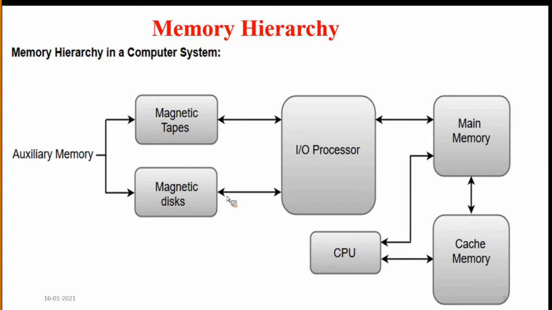Now let's see cache memory. What is cache memory? Cache memory is a small and faster memory which has higher accessibility. Cache memory is very fast, but its size is very small. It is mainly useful for storing frequently used instructions. Take a for loop, for example: i equal to 0, i less than 100, i plus plus.